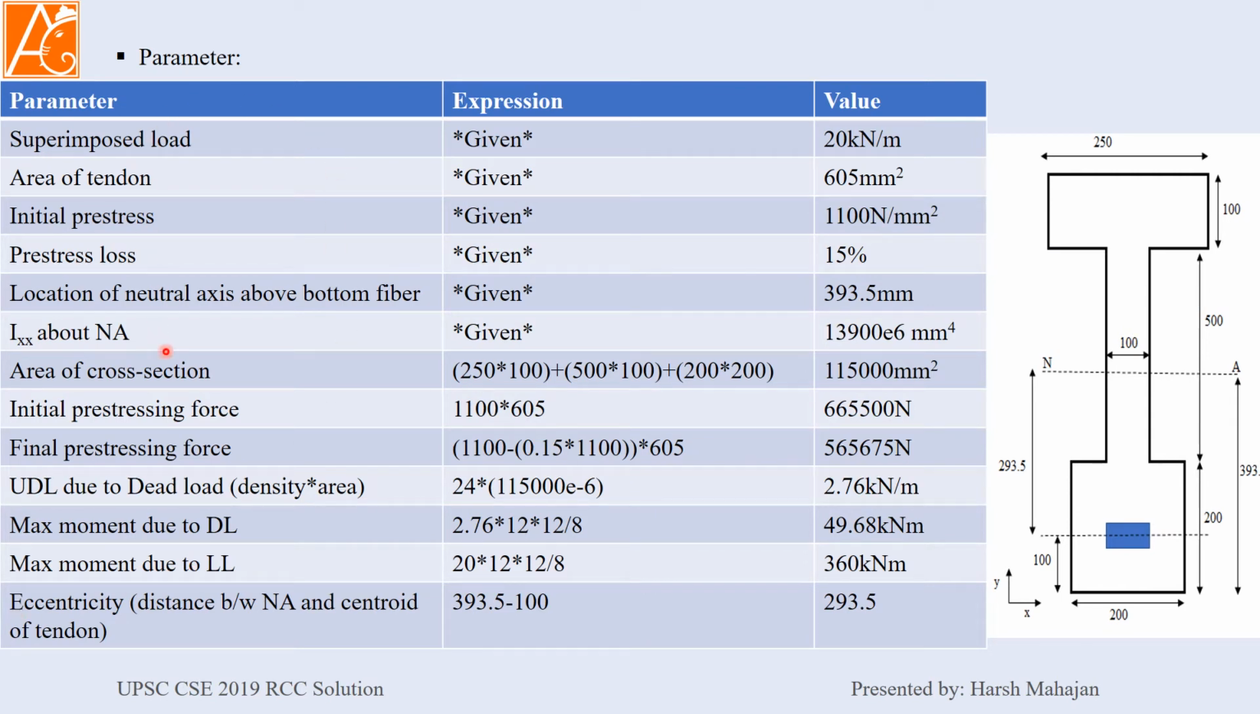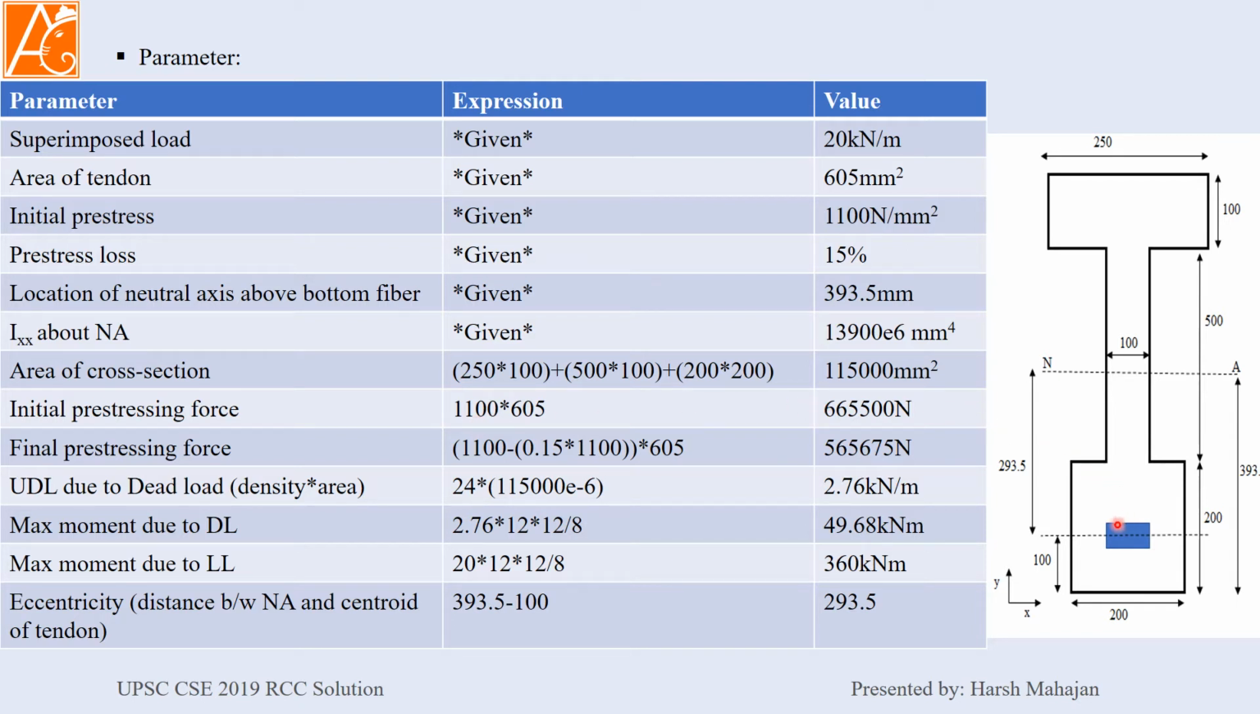So these are the parameters which are given in your question. Area of cross section, very easy, divided into three parts: 250 by 100 plus 500 into 100 plus 200 into 200. Total area of the cross section of the beam. Then initial pre-stressing force 1100 into 605. This is Newton per mm square into mm square, means Newton.